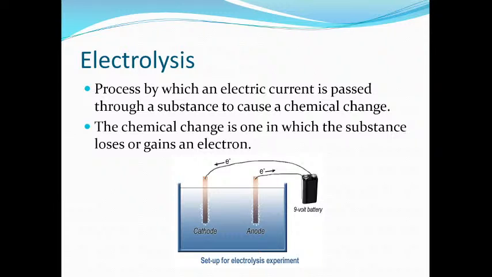So when you pass electricity through them, they can be easily separated, and then they start moving to the opposite electrode. Cations, positively charged ions, will always move towards the cathode, and negatively charged ions always move towards the anode.